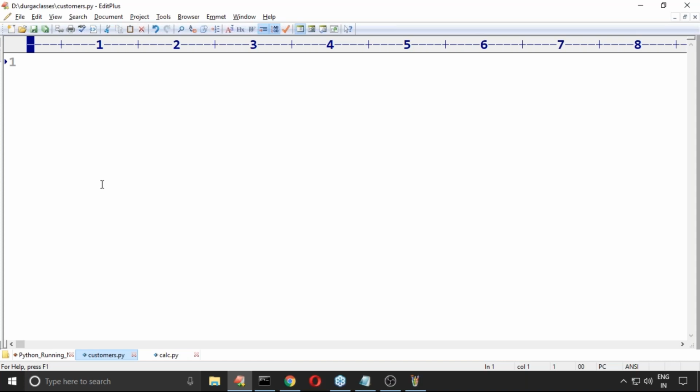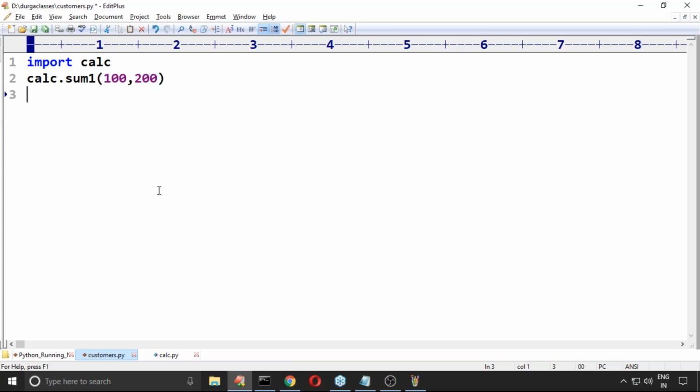Okay. First line. You have to tell, please guide. I forgot because my memory power is very less. Okay, please guide me. Import calc, and then I want to call some method. Calc dot sum of 100 comma 200. Okay, sum one. Calc dot sum one of 100 comma 200.